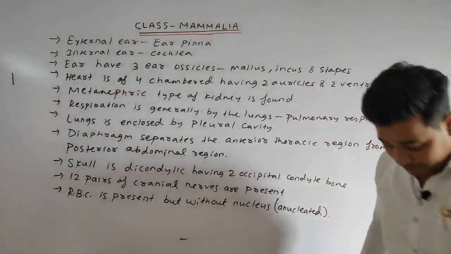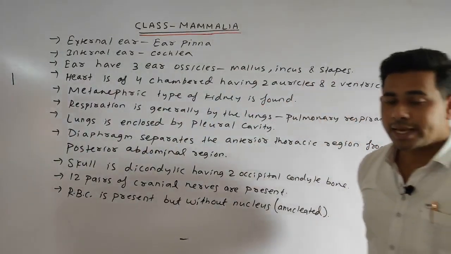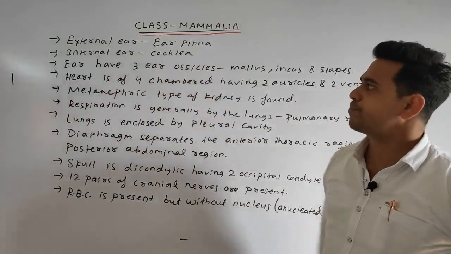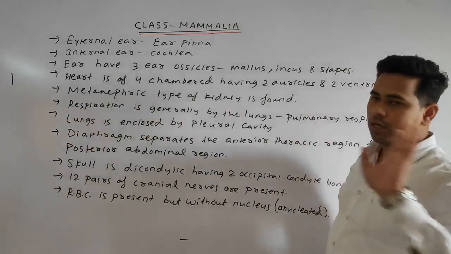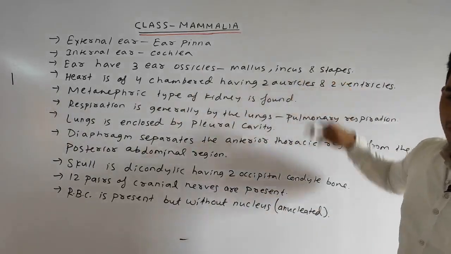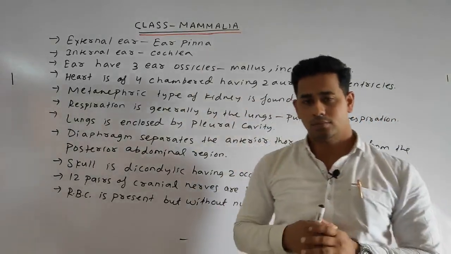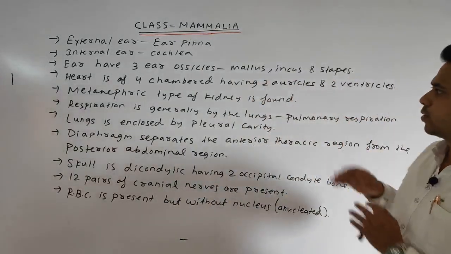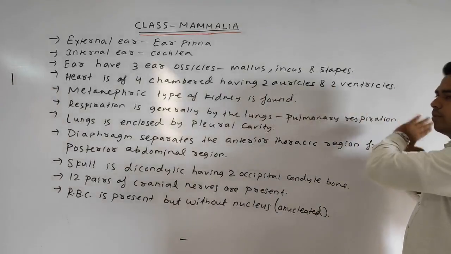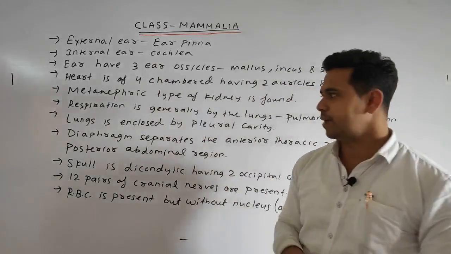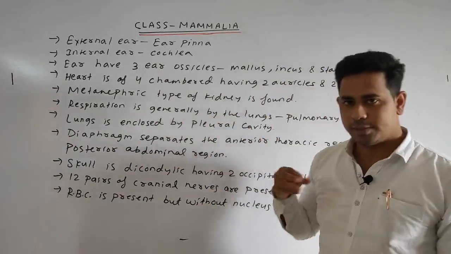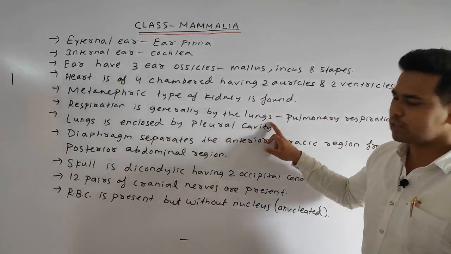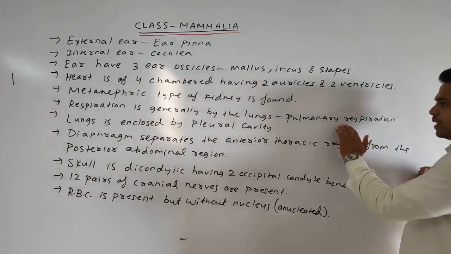So all the points. The external ear in the case of the mammalia is called the ear pinna. Internal ear consists of the cochlea. The ear has the three ear ossicles, malleus, incus and stapes, which are dealt with the mechanism of hearing. Heart is four chambered, having two auricles and two well developed ventricles. All the chambers are well developed. Metanephric type of kidney is basically found, the most advanced form of the kidney. Respiration is generally done by the lungs, that is why it is called pulmonary respiration.